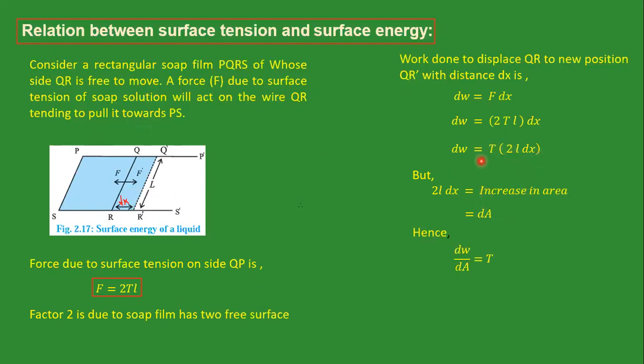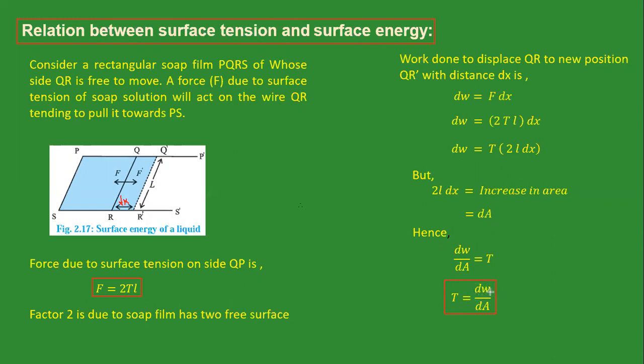So we get the formula dW is equal to T into dA. That dA we shift to this side, so we get dW by dA is equal to T. So T is equal to dW by dA, and this is the relationship between surface tension and surface energy.